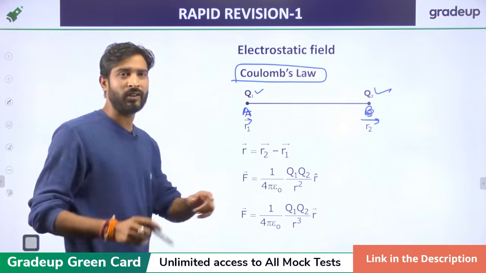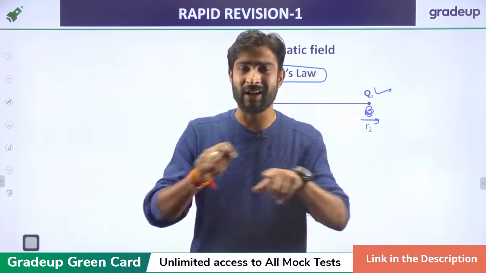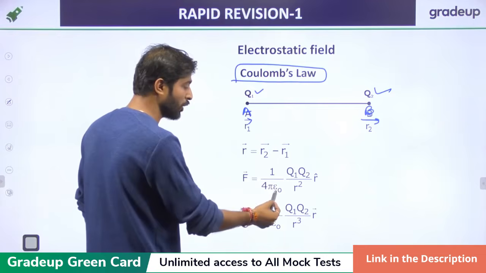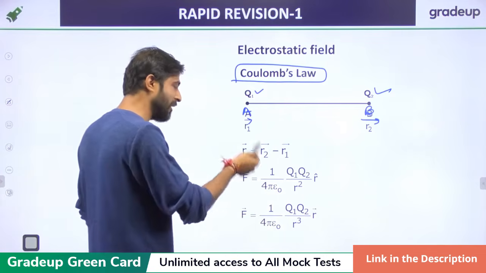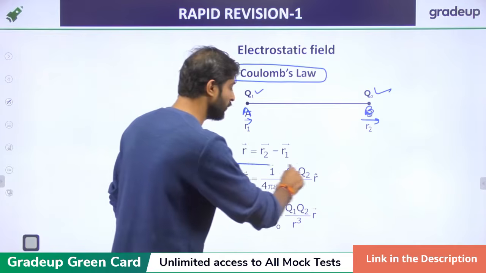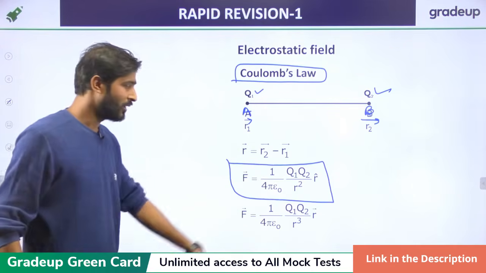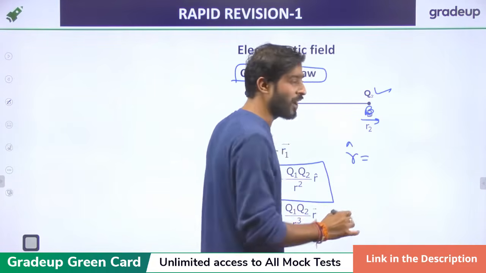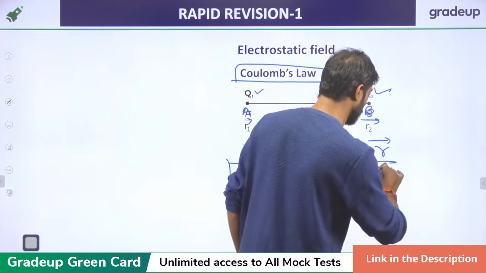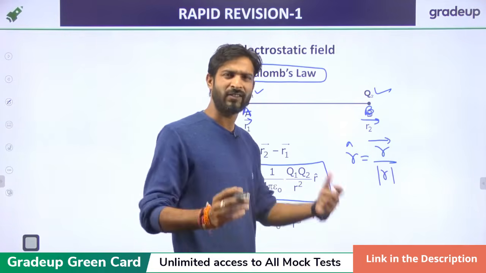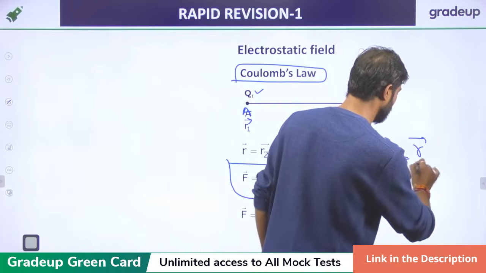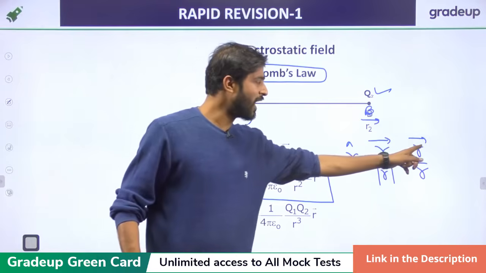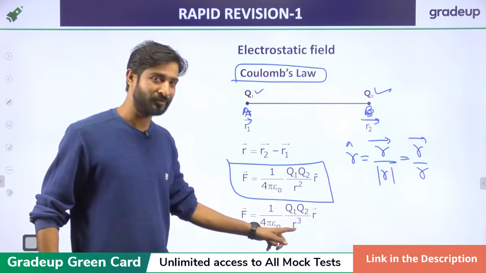Now, Coulomb's law is applicable when the charges are placed on the same alignment, right? Now we can say that F is just 1 upon 4 pi epsilon naught, Q1 Q2 upon R square, times the unit vector of R. We have known this formula since 12th class, right? The unit vector of R is just the vector R upon the magnitude of R, and the magnitude of R itself is R. So in place of R cap, I am writing R vector upon R, then it will become R cube, right?